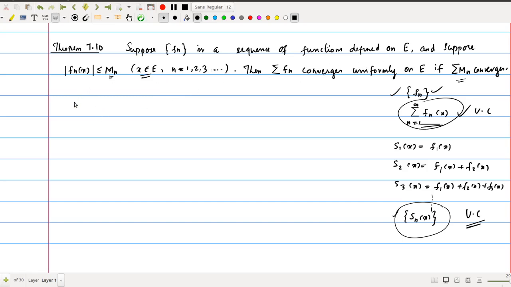Now we prove, using this bound, the uniform convergence. So we start with epsilon greater than 0.